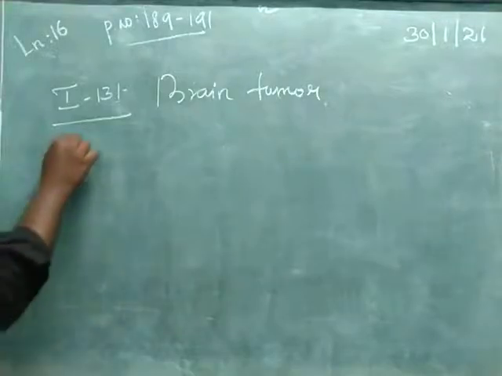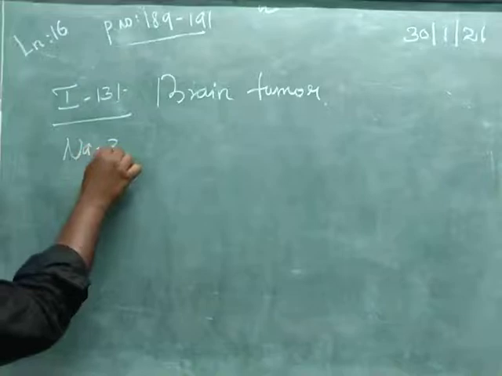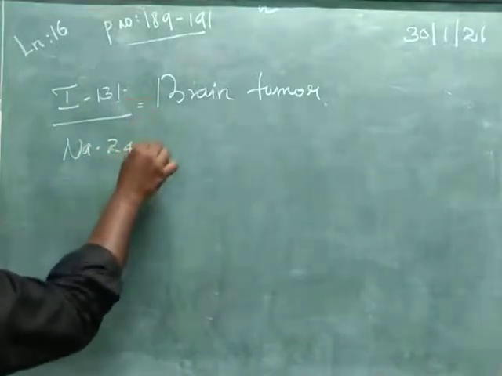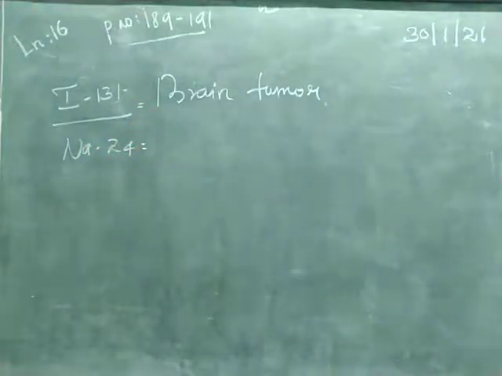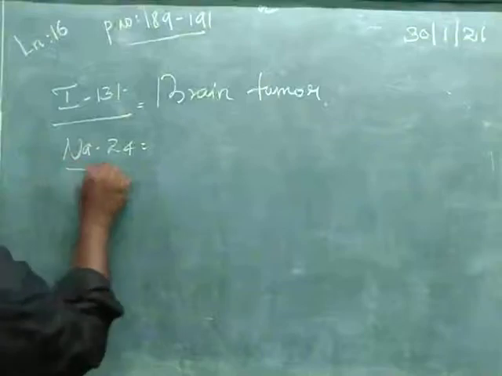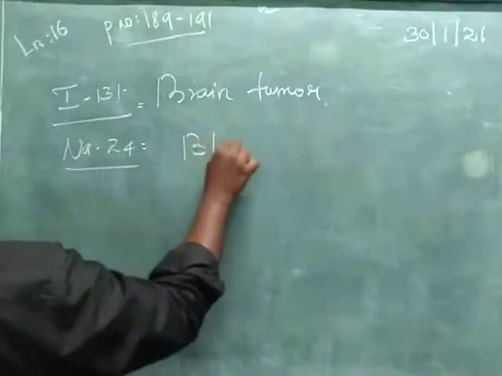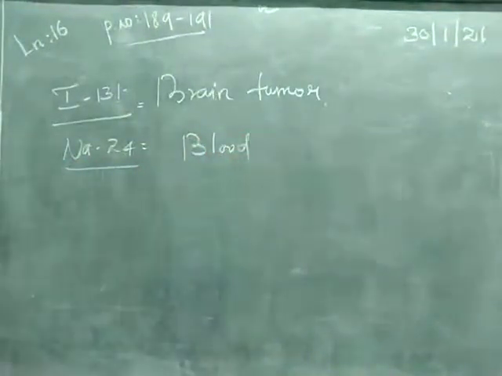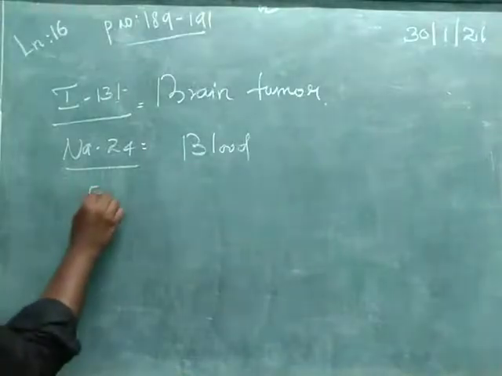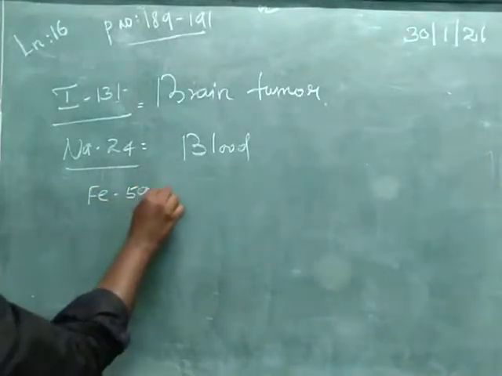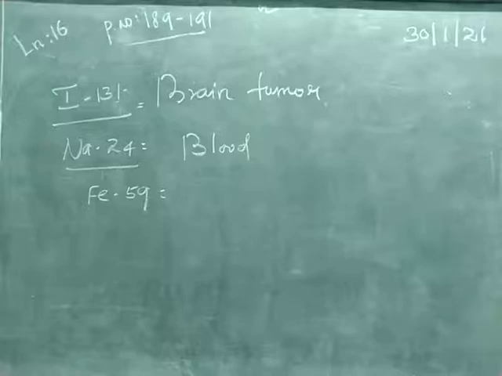Next is sodium-24: location of blood clots and circulation disorders, pumping action of the heart. So sodium-24 is related to blood circulation. Next, iron-59: diagnosis of anemia and pregnancy disorder.